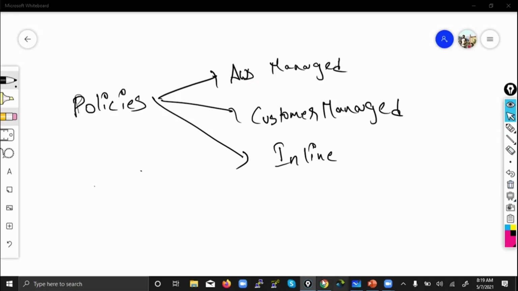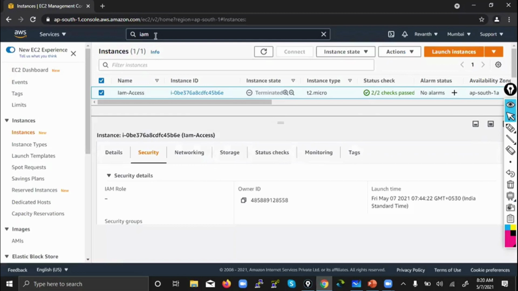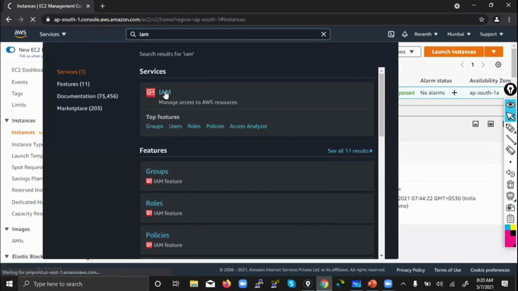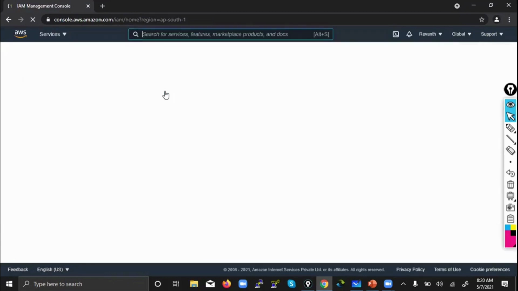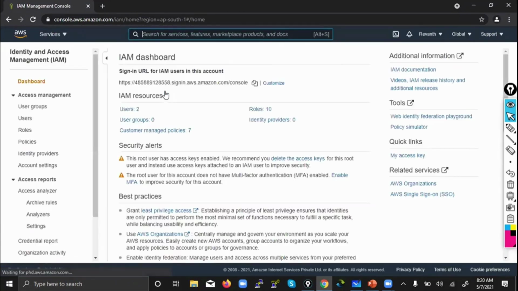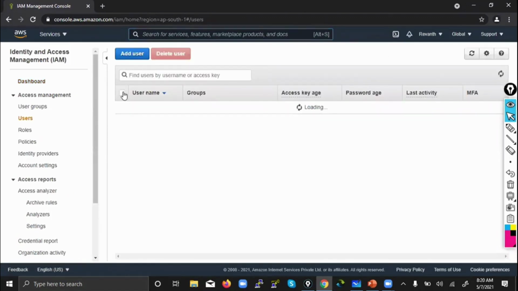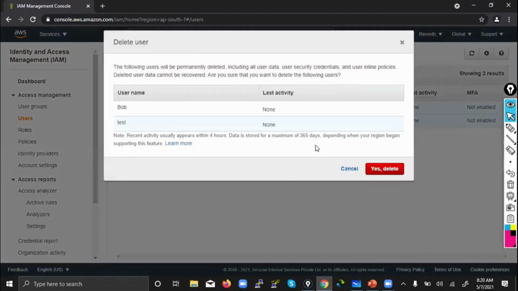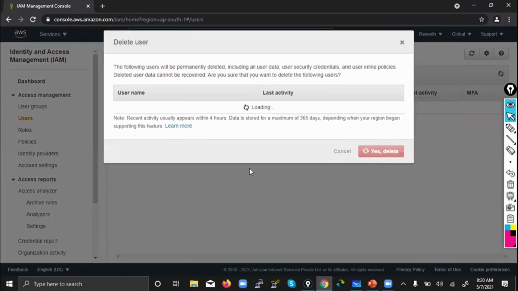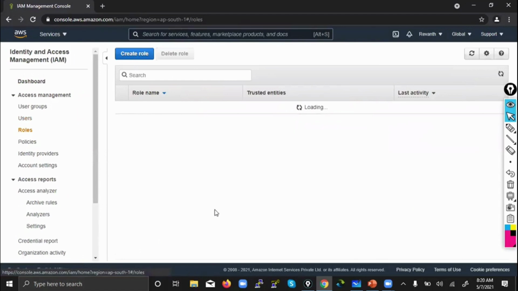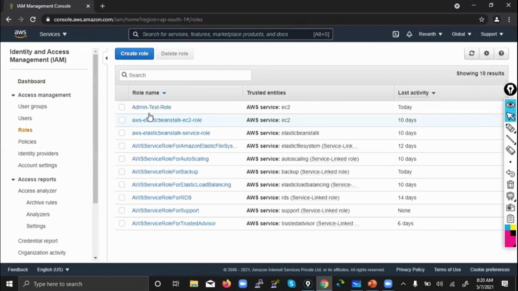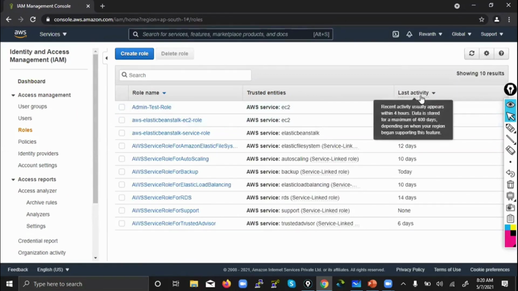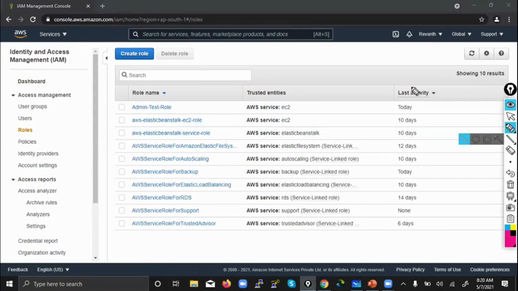Now let's see what an inline policy is. Practically, you will understand it much better. Let me remove this so that you can check. And you see this role which you have created, if you want you can remove it after practicing. Of course, even if it's there you don't get billed. You see last activity. Whenever you have created any role and want to know when it was last used, you can see it here, that's last activity.